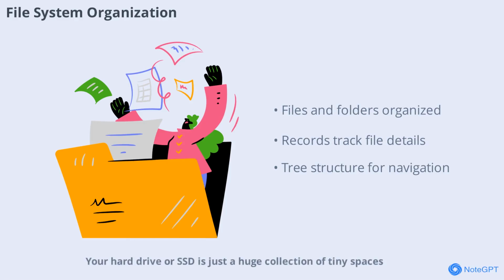A hard drive or SSD is just a huge collection of tiny spaces. The OS's file system organizes these into files and folders, making it easy for you to find and use your data. Each file has a record with its name, size, permissions, and where its data is stored. Big files can be split into pieces and scattered across the disk, but the OS puts them back together for you. Folders are special files that list other files and folders, creating a tree-like structure.